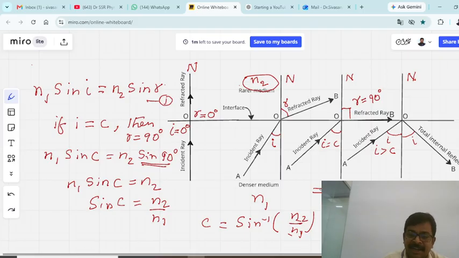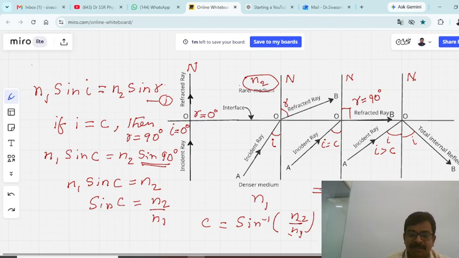Why a smaller critical angle? If the critical angle is smaller, you will get a much greater magnitude of total internal reflection. That means, if the critical angle is, for example, 25 degrees, any light ray incident above 25 degrees undergoes total internal reflection of light. From 25 degrees up to 90 degrees, all the light will undergo total internal reflection. This is very important.